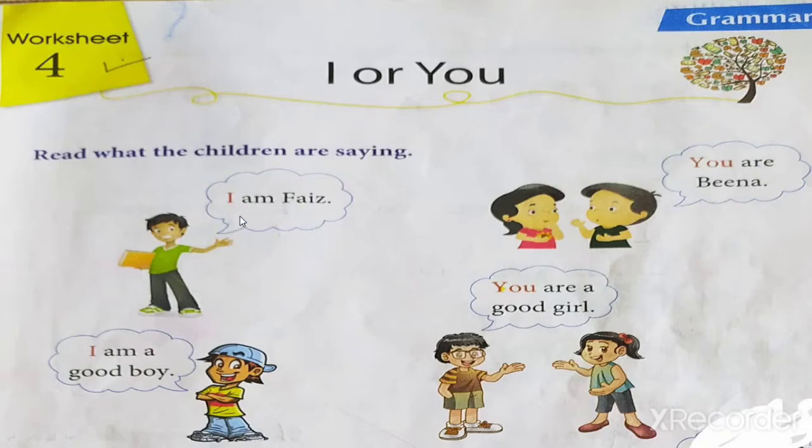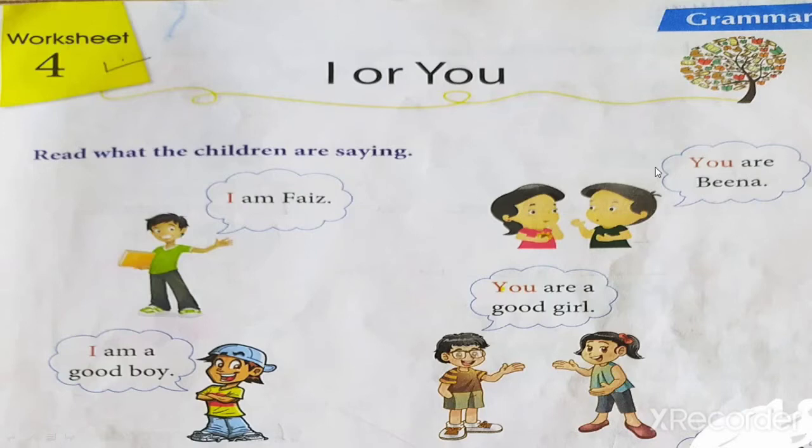See this boy. I am Faiz. See, this boy is telling I am Faiz. So he is using I. Okay. Next picture. I am a good boy. He is speaking about himself, his own self. So he is using I. Now see, you look here.